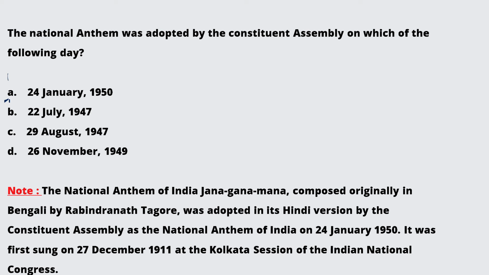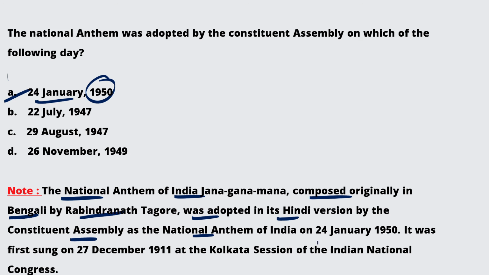Okay, 24th January 1950. If we get into some more details, the national anthem of India, Jana Gana Mana, was composed originally in Bengali by Rabindranath Tagore, and it was adopted in its Hindi version by the Constituent Assembly as the national anthem of India on 24th January 1950.